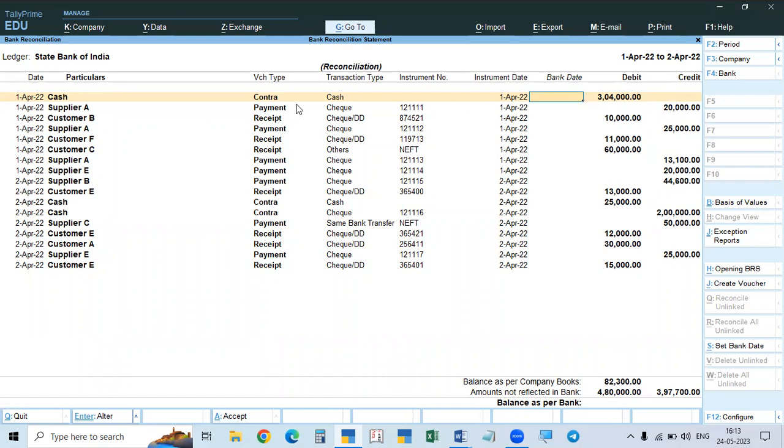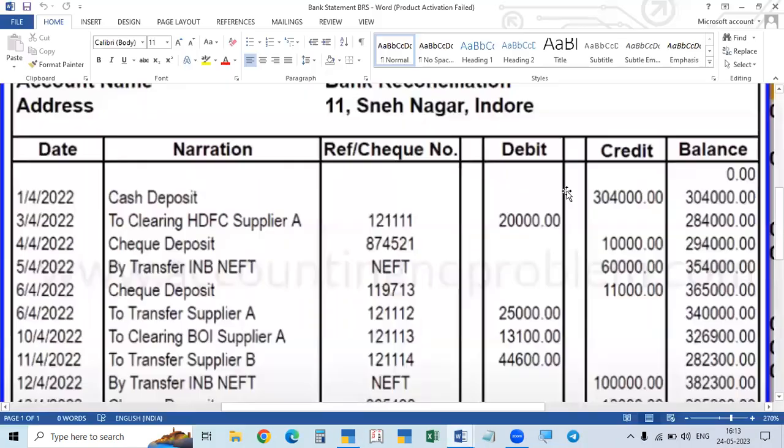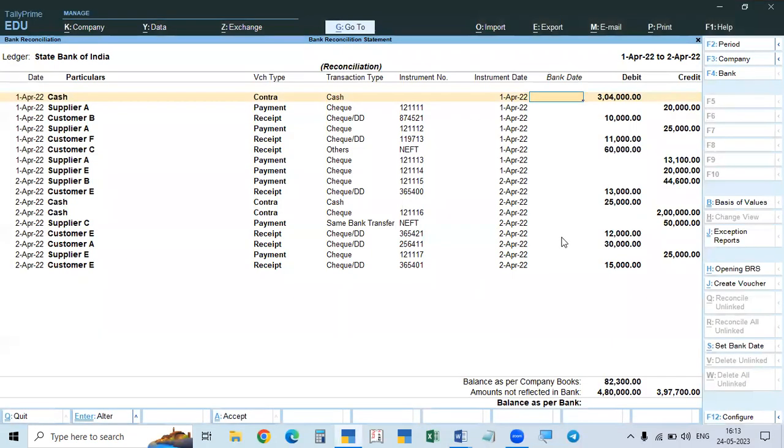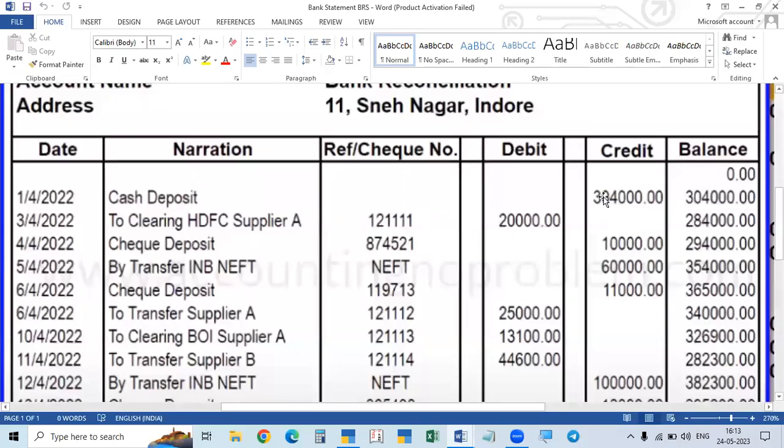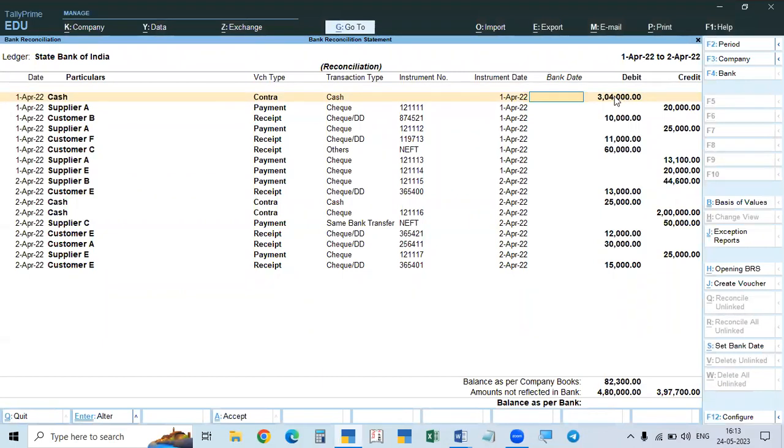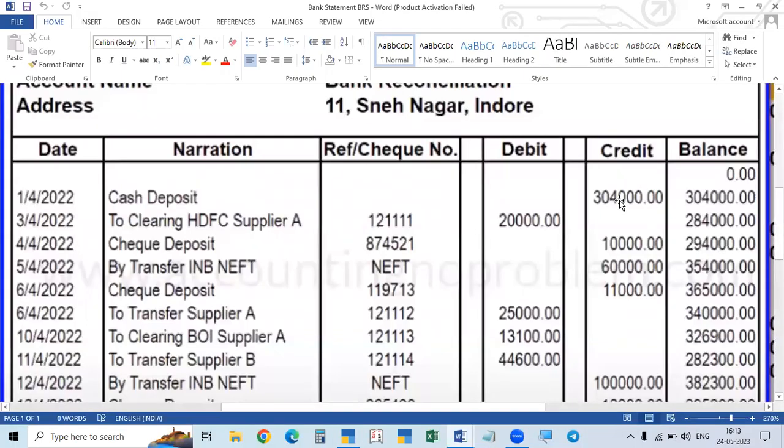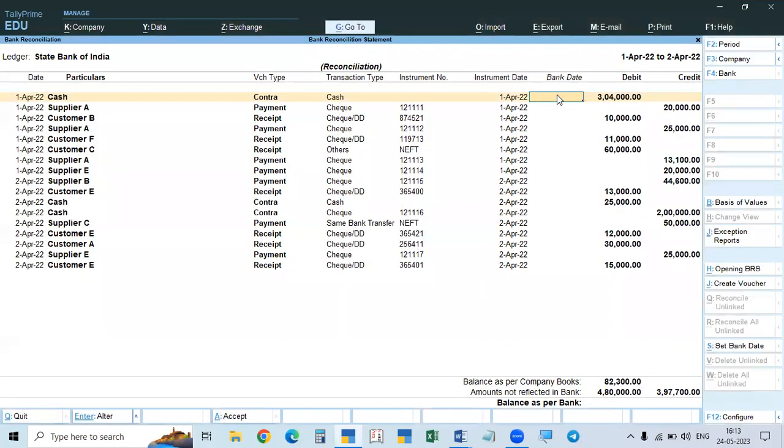See here, debit means cash deposit, 3,04,000. There may be different dates, but we will give the same date only here. First and second only we will give. The instrument date there, the same date we will give, because we cannot give other dates. See here, if available, we will give the bank date. Our amount is debited, deposited in the bank. It is also showing the deposit, 3,04,000. So it is reflected, so we'll give the date 1/4.